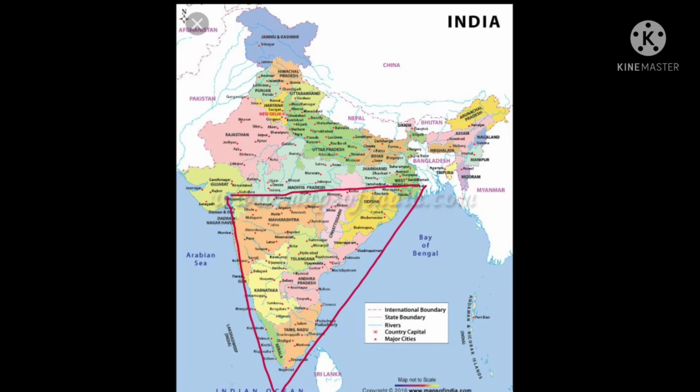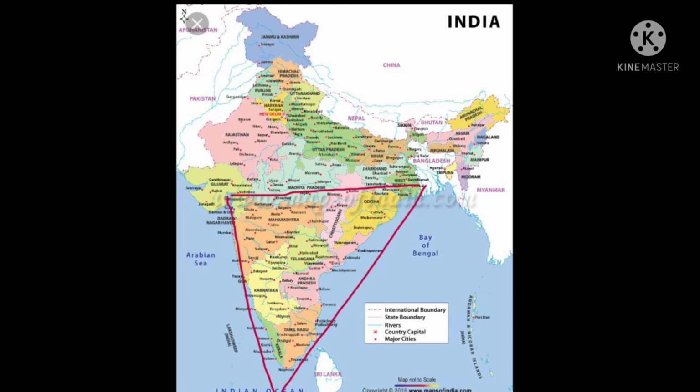India is a peninsula. It is surrounded by seas on 3 sides, by the Bay of Bengal in the east, the Arabian Sea in the west, and the Indian Ocean in the south. In the north, it is bounded by the Himalayas. From Kashmir in the north to Kanyakumari in the south, India extends for about 3,214 km,